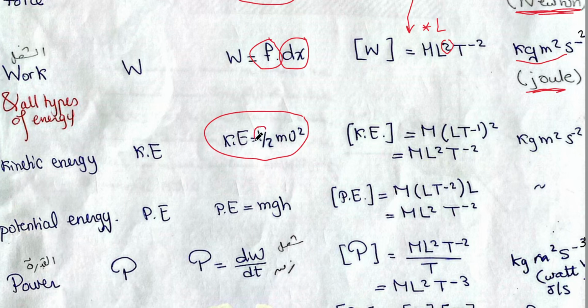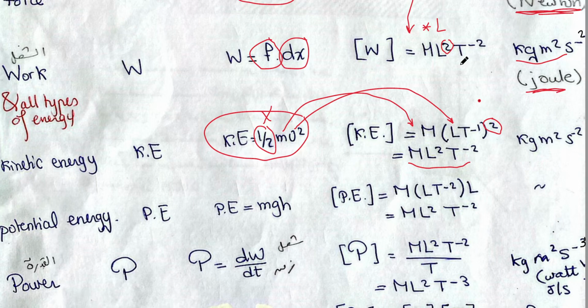Half is just a numerical constant, it has no dimensions, it has no physical nature. m, its dimension is M capital. v, its dimension is L T minus 1, and you will have it squared because in the relation you have half m v squared. Abbreviate this, it will be M L squared T minus 2.